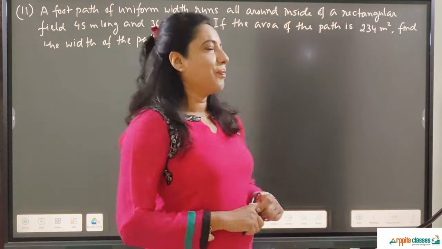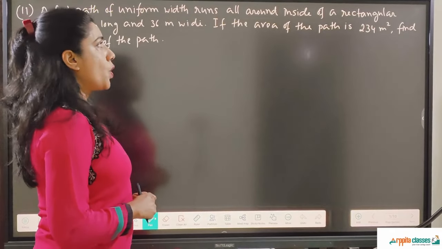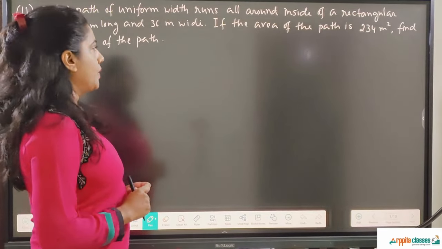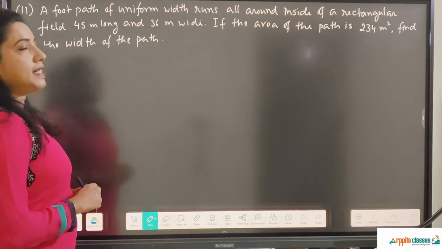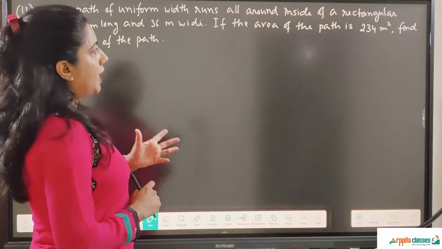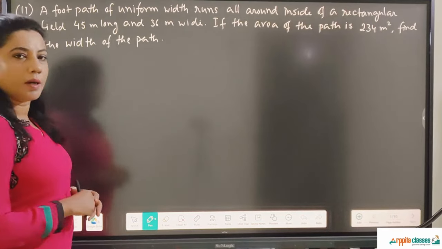Let's get started. Question number 11 says: a footpath of uniform width runs all around inside a rectangular field 45 meter long and 36 meter wide. If the area of the path is 234 meters square, find the width of the path.